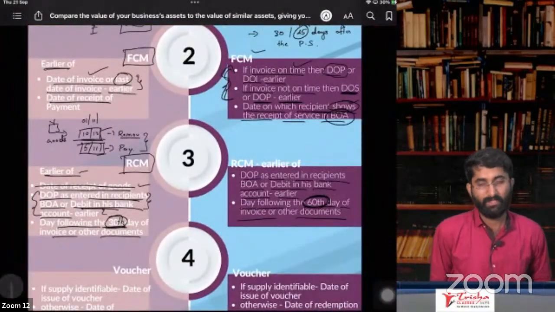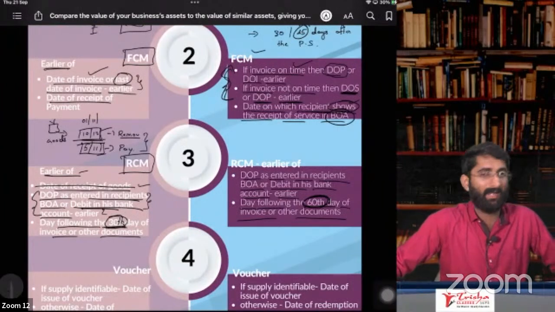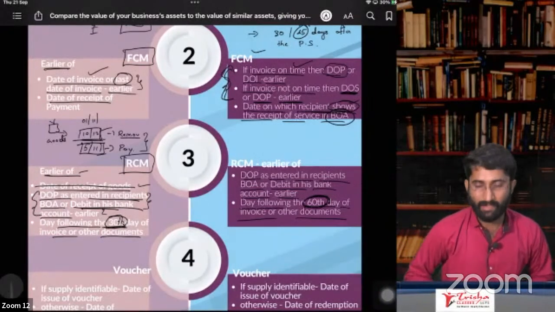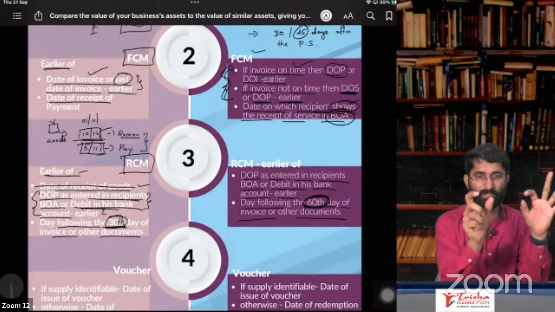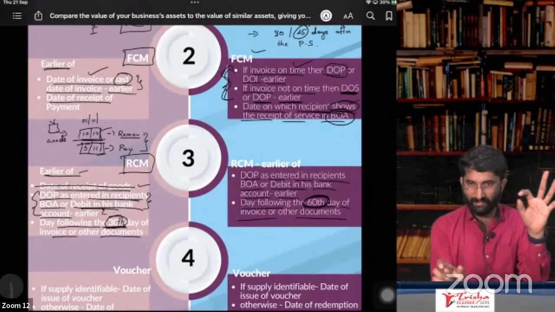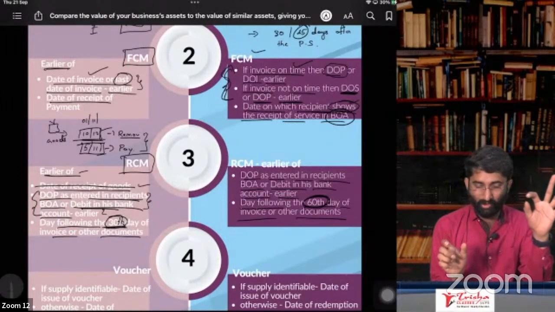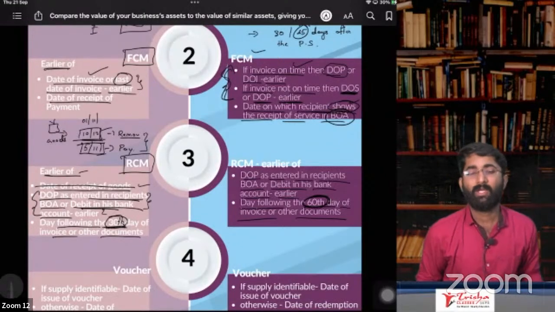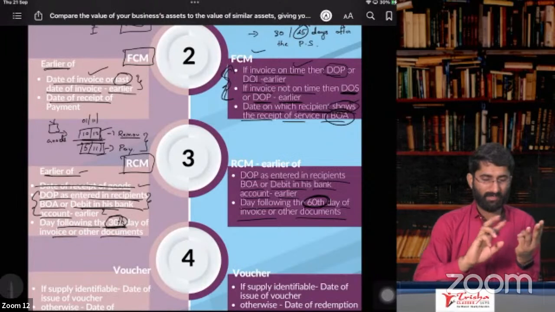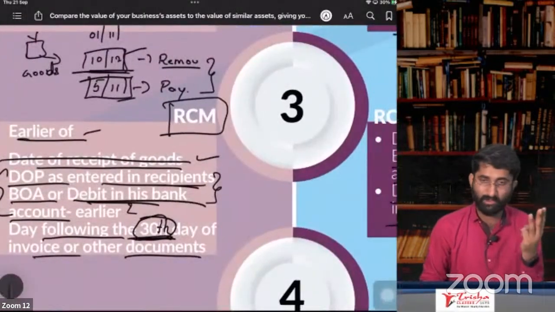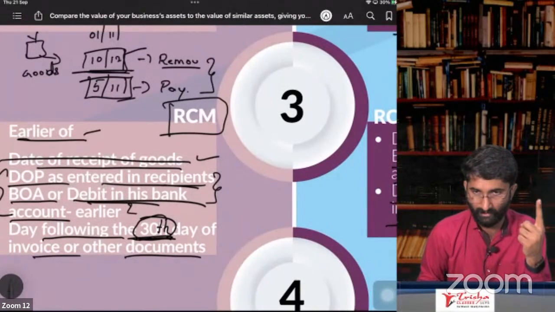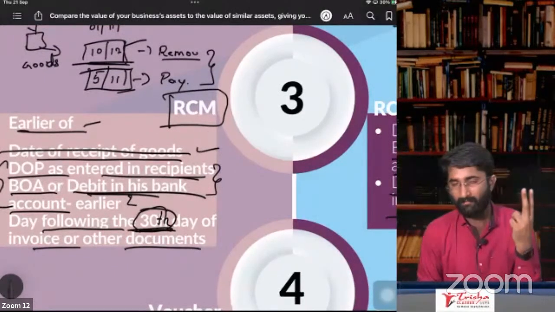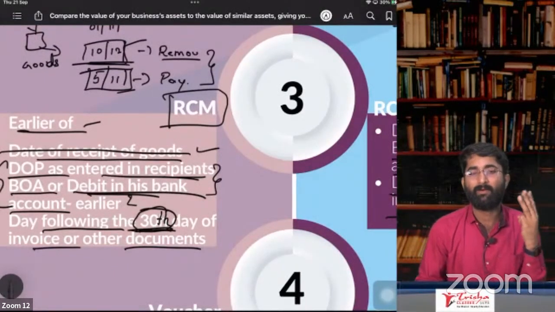People remember about FCM and RCM. That is the important point in section number 12 and section number 13. In case of RCM, section number 12, subsection 3, goods, RCM. The first point is date of receipt of the goods. The second point is date as entered in the recipient's books of accounts, that is date of payment. And the third one is the 30th day immediately following the date of invoice or other documents.